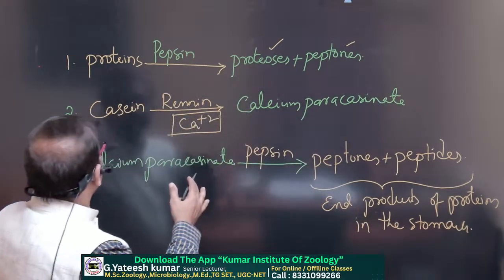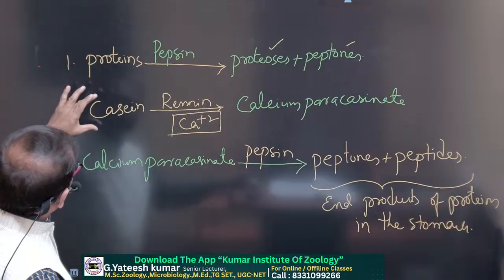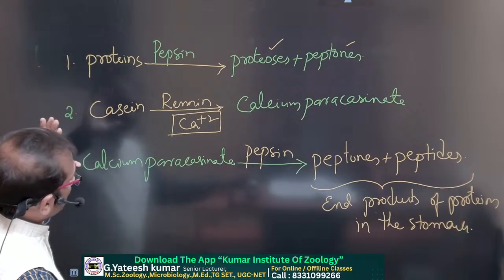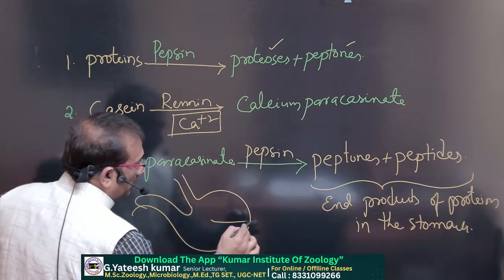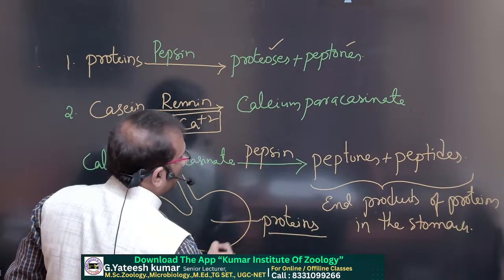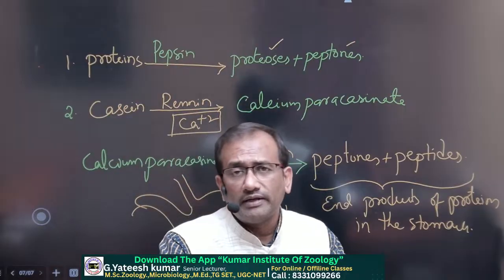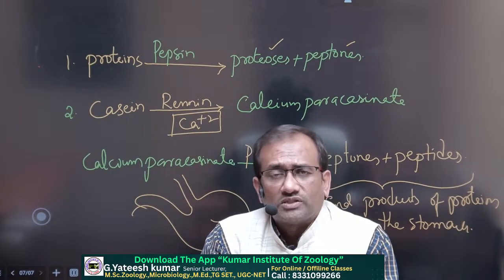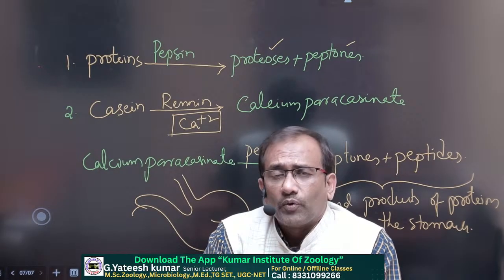Here we used only protein words: proteins, milk protein, and calcium paracaseinate, which is also a protein. The stomach is the place where proteins are only partially digested, at a pH of 0.9 to 1.8, where pepsin and renin convert the proteins into peptides, peptones and proteases.